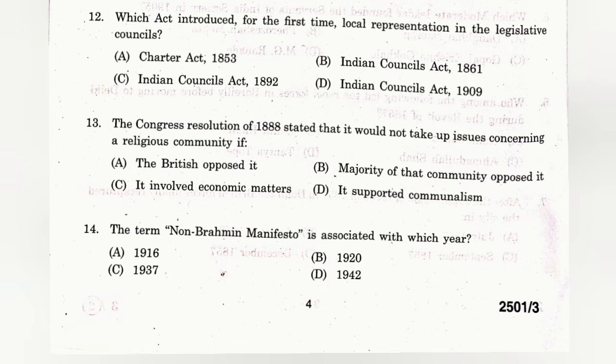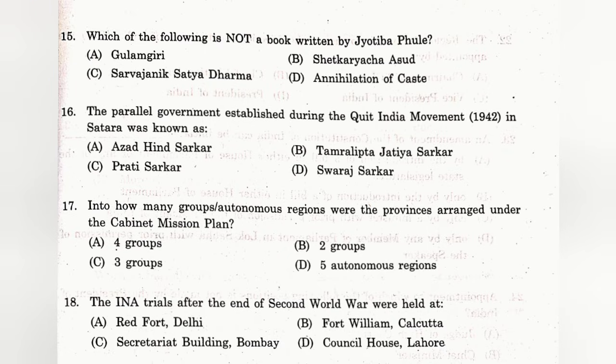Question number 14. The term non-Brahmin manifesto is associated with which year? The answer is A. 1916. The non-Brahmin manifesto was issued by the South Indian Liberal Federation, later known as the Justice Party, in December 1916. Question number 15. Which of the following is not a book written by Jyotiba Phule? The answer is The Annihilation of Caste. The book Annihilation of Caste was written by B.R. Ambedkar.